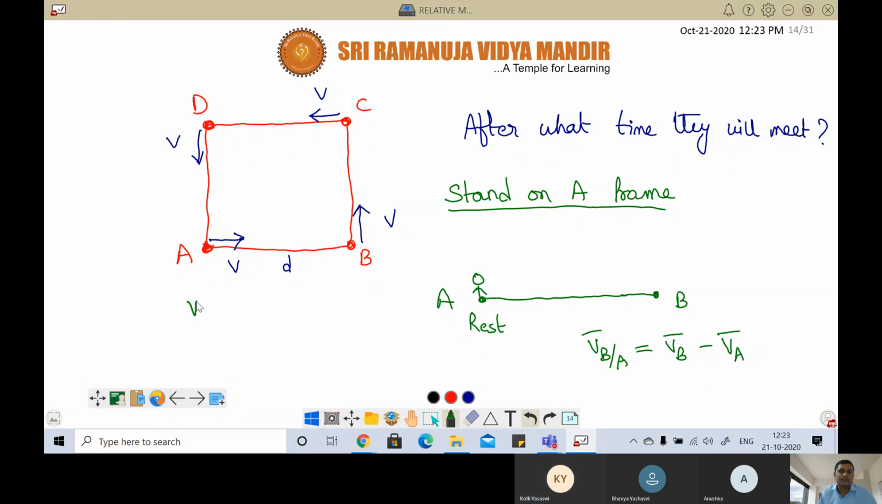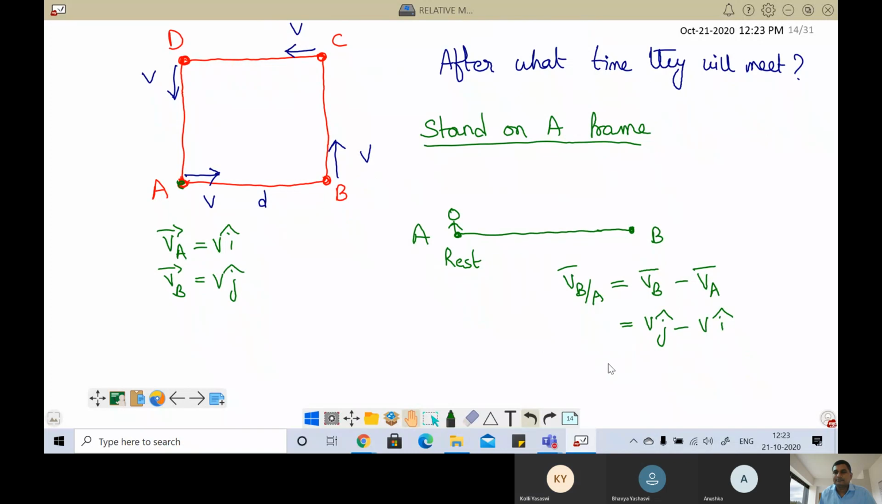First of all, velocity of A is what? Here. So it would be V only, V i cap. What is velocity of B? V j. Here, this. So that means it is in which quadrant? Minus V i cap plus V j cap.